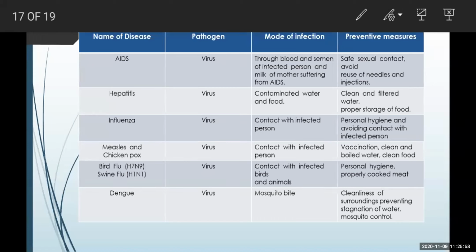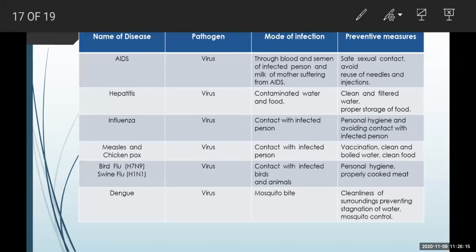Next is influenza, which is caused by the influenza virus, known as rhinovirus. Mode of infection is through contact with an infected person.